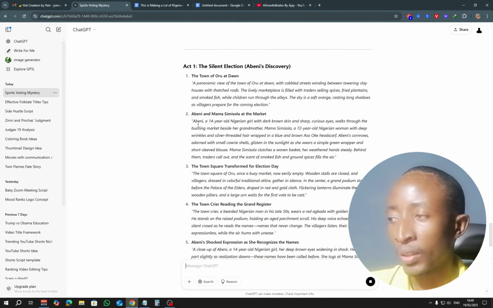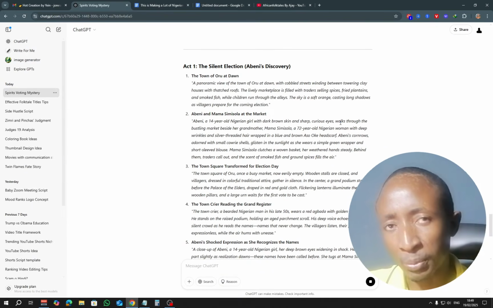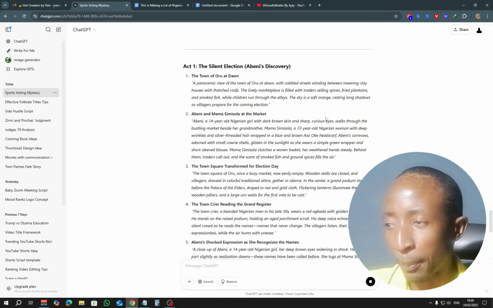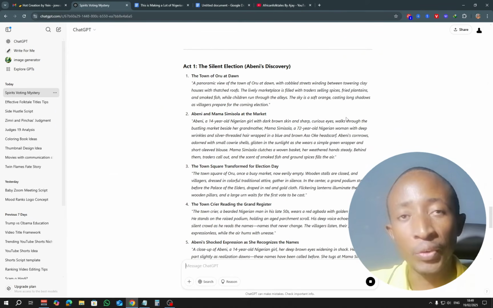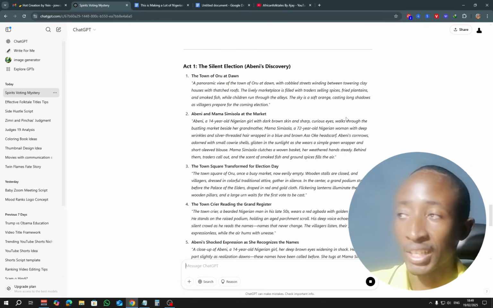And then you can see the second one here. You see why we're asking for the description. You see Abeni, a 14-year-old Nigerian girl with dark brown skin and sharp, curious eyes. That's why we wanted it to have that specific description. Each time Abeni appears, we want to maintain this description wherever she's mentioned in our scenes so that we get a consistent character.